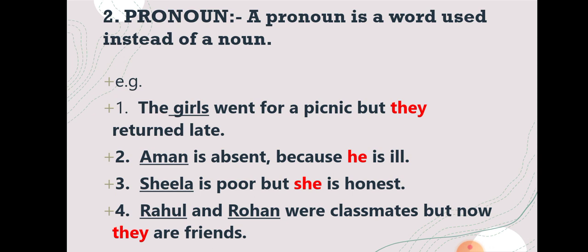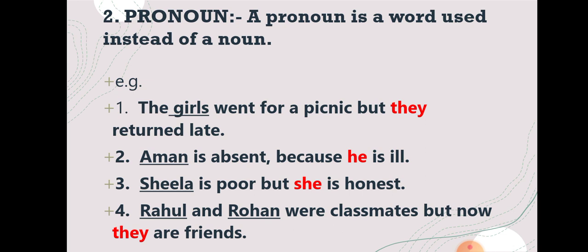Number 2, pronoun. A pronoun is a word used instead of a noun. Student, a pronoun is a word that comes in place of a noun. For example, the girls went for a picnic but they returned late. Who returned late? The girls returned late. But here student, instead of the girls, what is written? They. So they is a pronoun here.